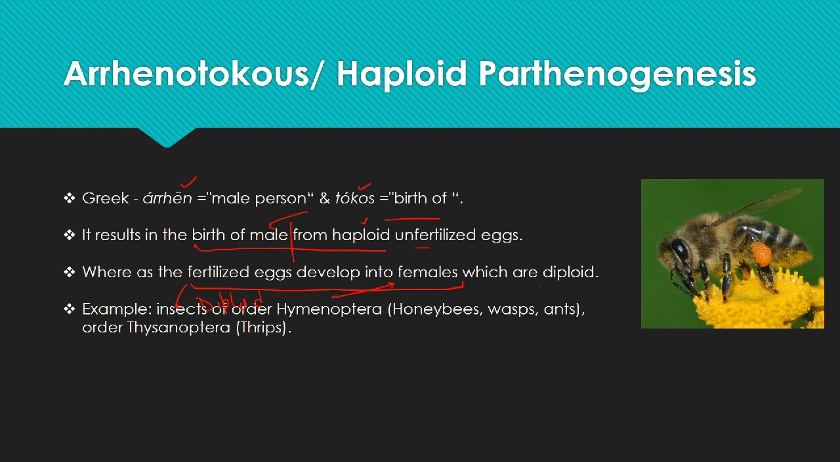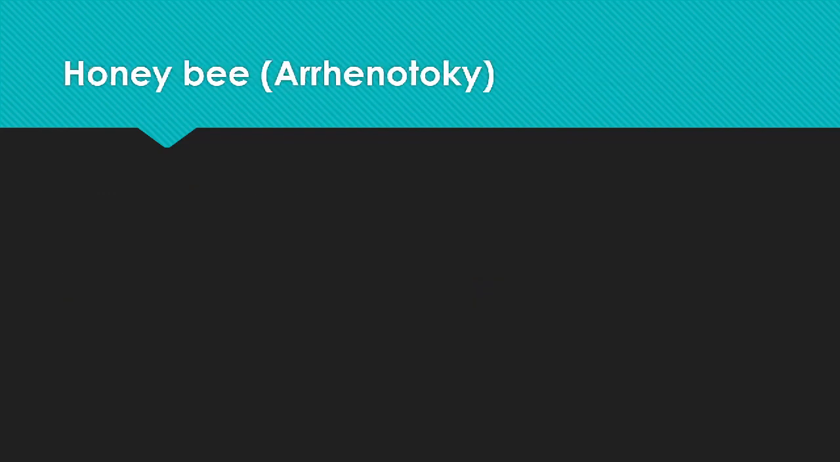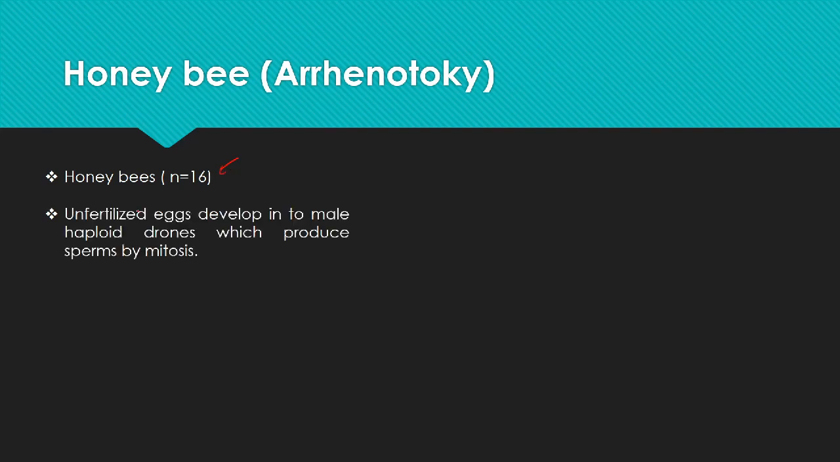So different examples are the insects of order Hymenoptera, like honeybees, wasps, ants, and the thrips. So what happens in honeybee, as you know, is that the hive of the honeybee has different castes, as they have a division of labor. Honeybee has 16 chromosomes as a haploid set. The unfertilized eggs develop into male haploid drones, which produce sperm by mitosis.